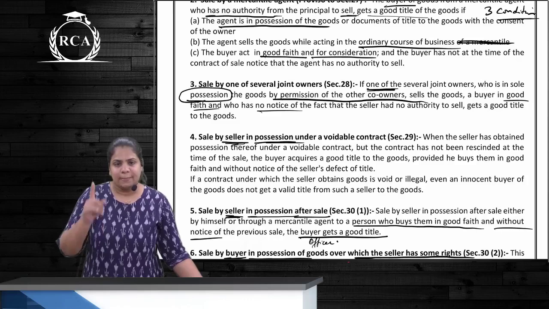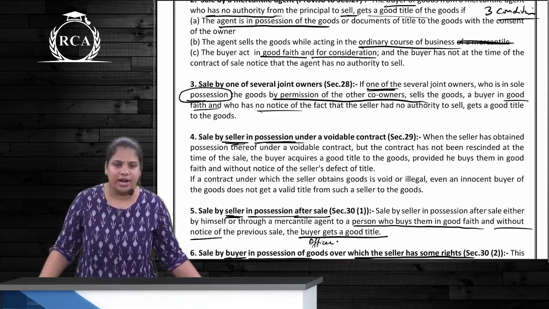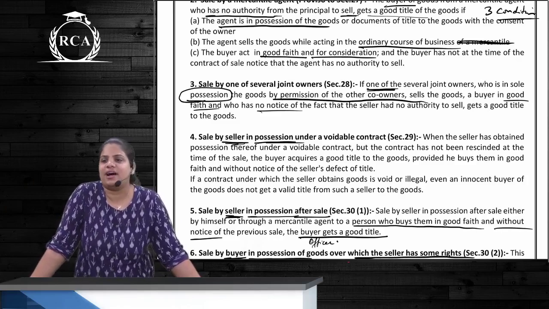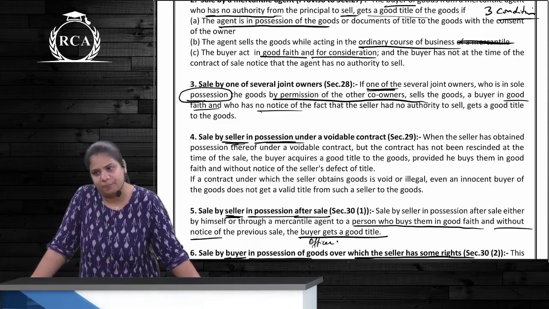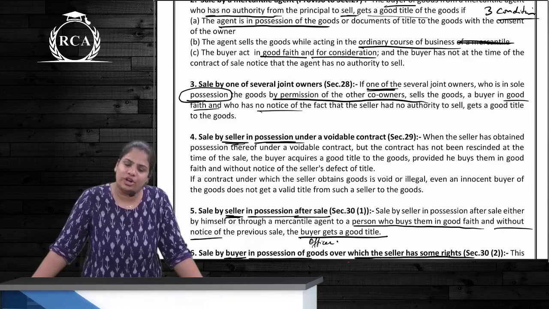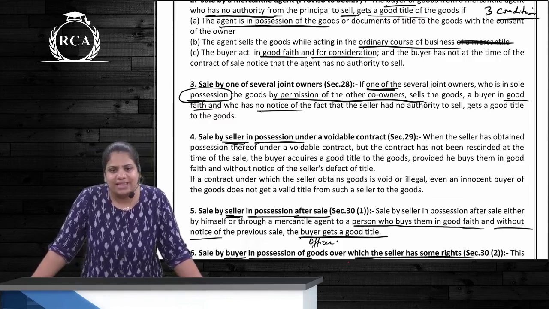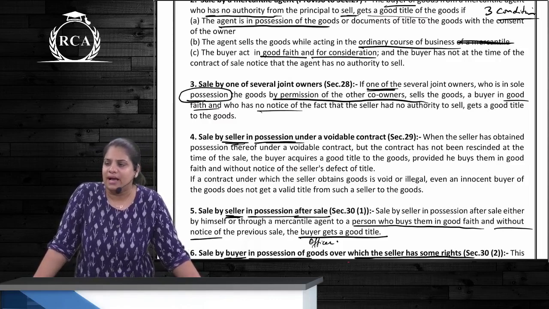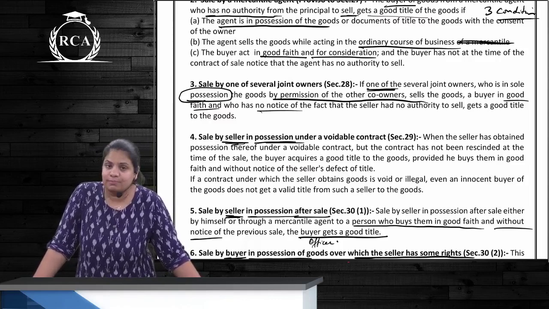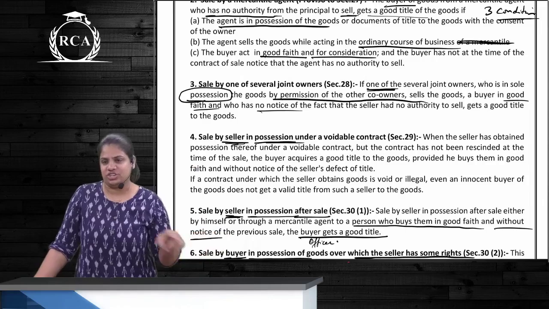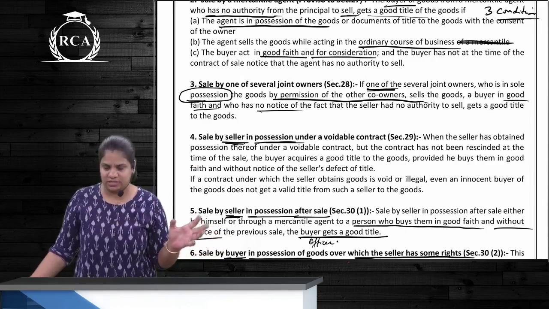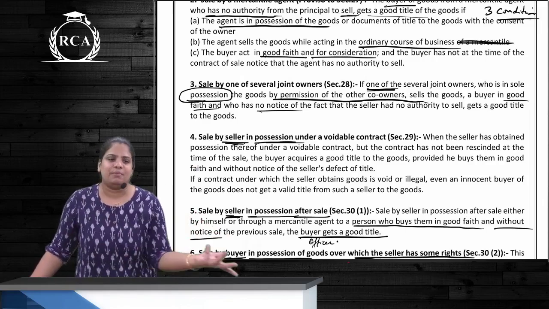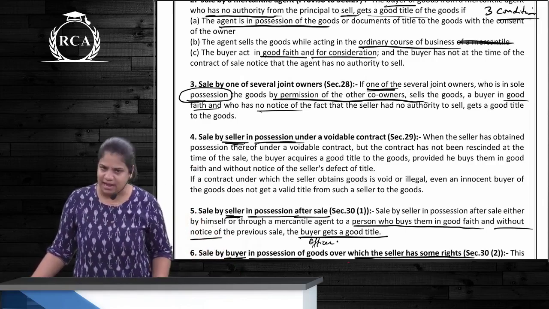Sale by one of the several joint owners. So what was this? A laptop. So A, B and C are partners. They agreed that it is a joint property. That laptop is going to be with Mr. A only. Without asking B and C, A sells this laptop. Will the buyer get a valid title? Yes, because it had come to A's possession with the permission of the other joint owners. So the sale can be done without their permission. It will be valid. Clear?